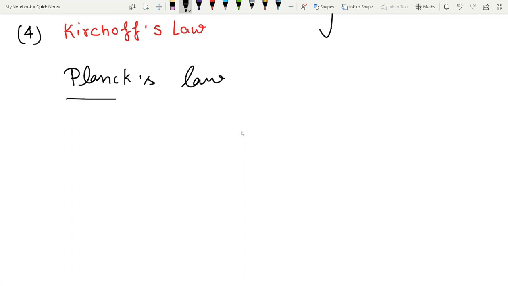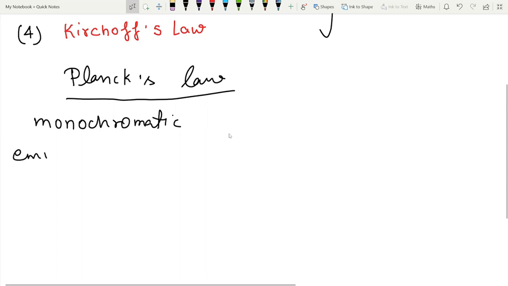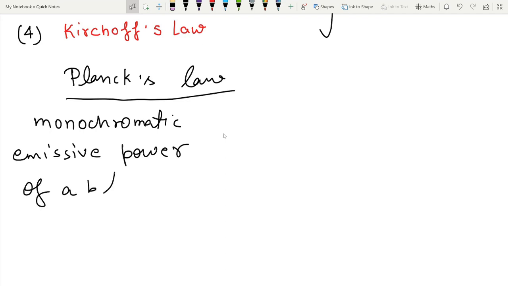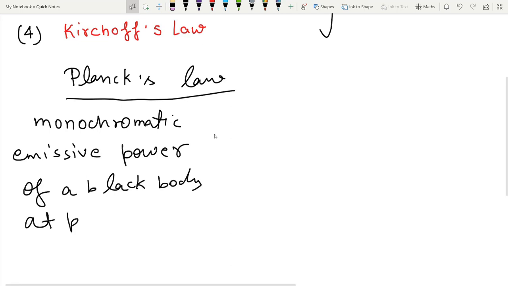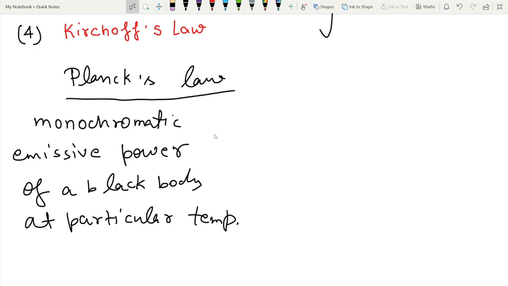What does Planck's law tell us? Planck's law gives us the monochromatic emissive power of a black body at a particular temperature. So what is monochromatic?